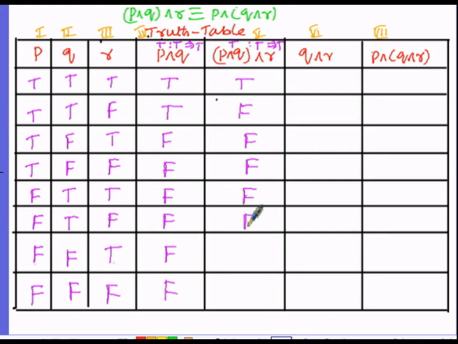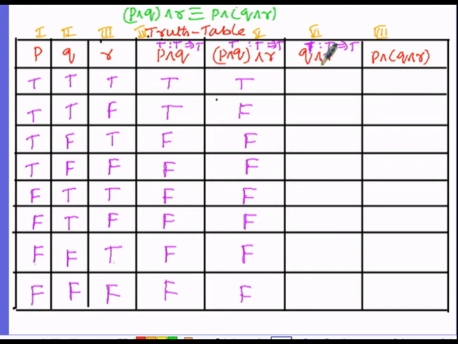The latter, let us find out the Q and R. Here the connective is AND, so it comes under the conjunction of the two statements, that is Q and as well as R. So the condition is: if the first statement Q is false and the truth value of the second statement R is true, the conjunction will not be true. Here both the statements must be true, that is, the truth values of the statements Q and R must be true, then the conjunction will be true.